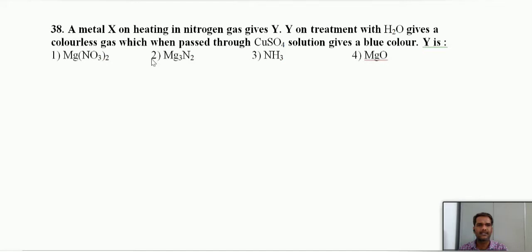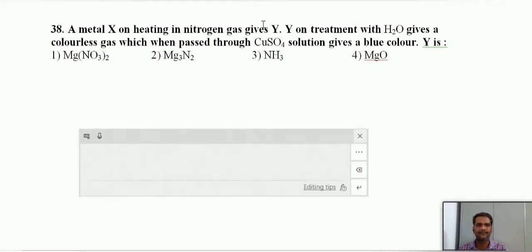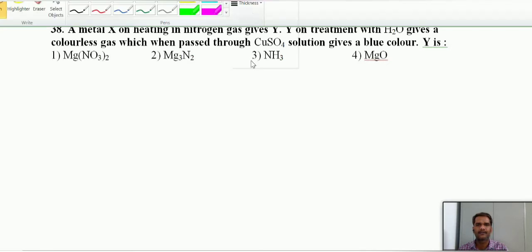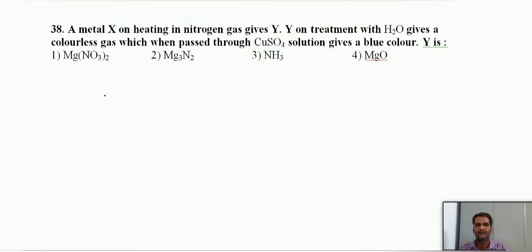Generally here they give magnesium, according to the options you can see. If we treat magnesium with nitrogen, nitrogen can form metal nitrides with metals. That metal nitride is Mg3N2. This is Y here.